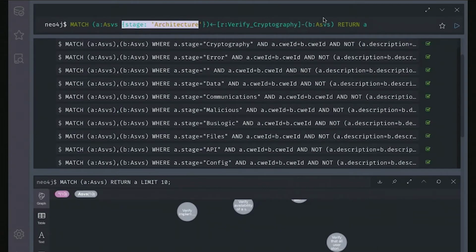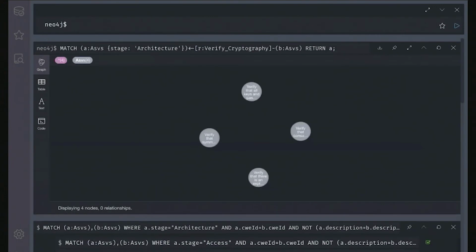So in my case, I'm saying, hey, anything in ASVS after I've established relationships, if there is a relationship that is to verify cryptography or something that is related to the verification of cryptography, and is relevant or present in the architecture stage, give me those results back. And I hit my search and I see some information here.